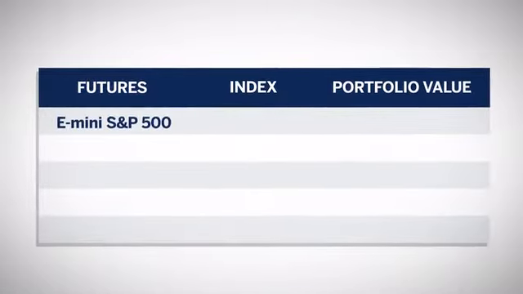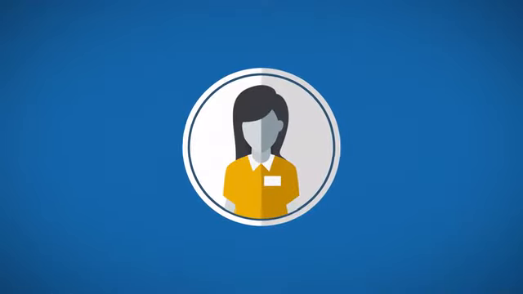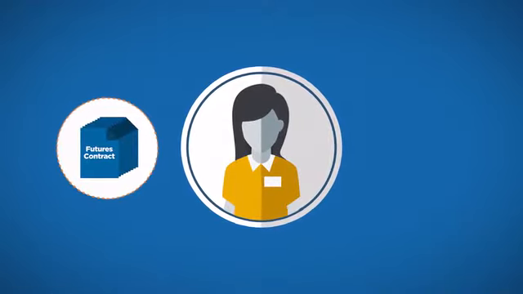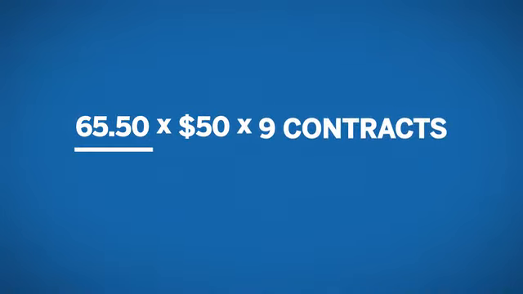Say the S&P 500 index goes down by 3%, from 2185.00 to 2119.50, a drop of 65.5 index points. The portfolio loses 3%, or $300,000. If the manager sold 9 futures contracts, she would have gained $29,475, which is 65.5 index points times $50 times 9 contracts.